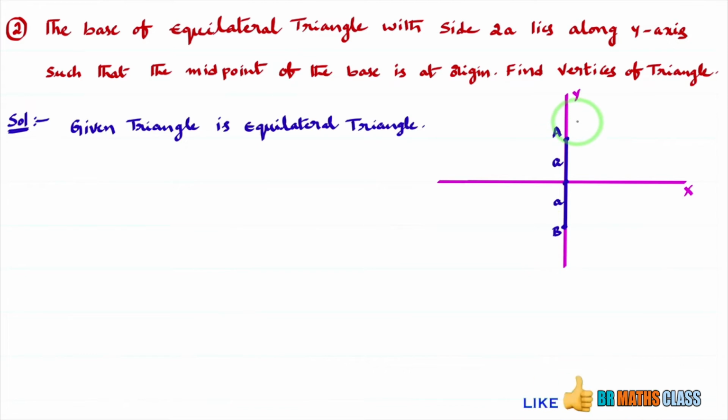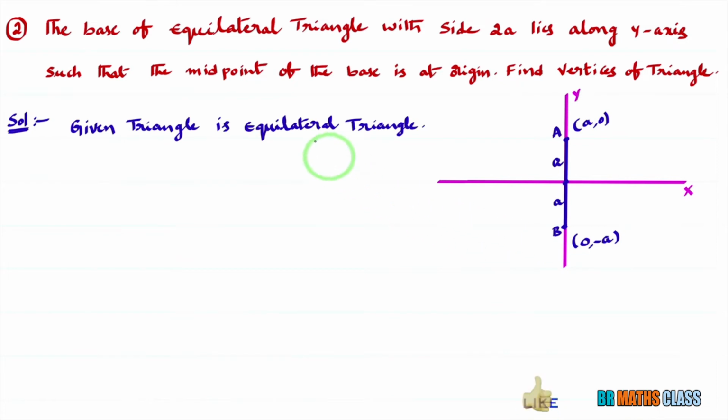Do you know what is vertex A? Vertex A is on the positive y-axis, and we know OA is a because they are saying that this side is 2a. OA is a, then the vertex A is (0, a). What do you know about vertex B? As it is on the y-axis and moreover it is on the negative y-axis, point B is (0, -a).